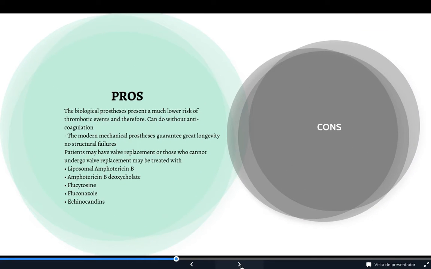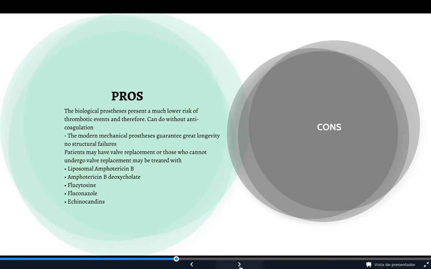Pros and cons. The pros: biological prostheses present a much lower risk of thrombotic events and therefore can do without anticoagulation. The modern mechanical prostheses guarantee longevity, with few structural failures.